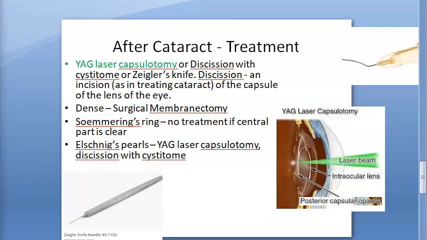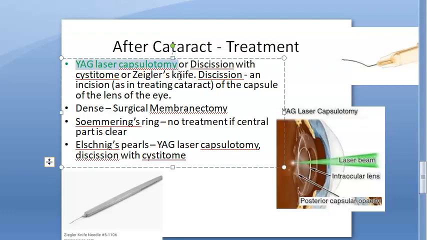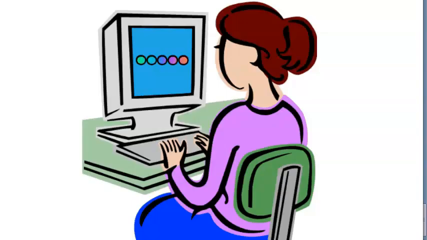Then definitely they will ask you, how do you treat this after cataract, right? Remember, you can use laser, YAG laser capsulotomy, or you can do discission with the cystitome or Ziegler's knife. So either you can use laser or you can use this knife, looks like. If it is Sommer ring, no need to do anything if the central part is clear, isn't it? That's it. And for the membrane, you have to do membranectomy. They'll ask you questions like, why does this after cataract happen? What's the mechanism of after cataract? Can you prevent after cataract?